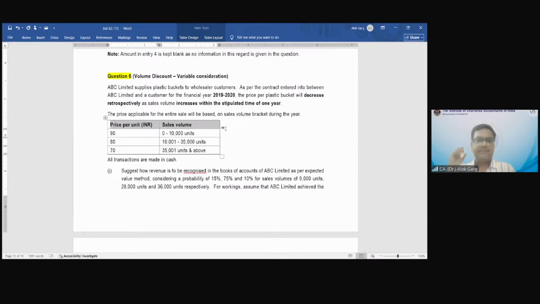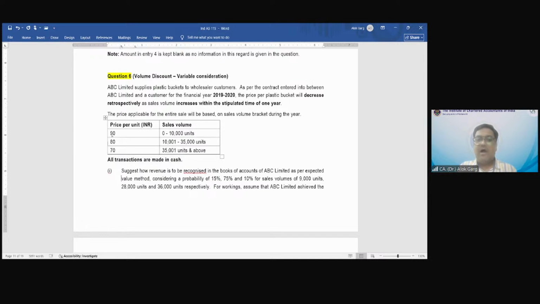But the transaction price has to be determined at the inception of the contract. And now the company has to estimate. So the company knows these are my fixed prices: 90 rupees if it is up to 10,000, 80 rupees if it crosses 10,000, 70 rupees if it crosses 35,000, right? So there is an element of uncertainty. There is an element of variability. Okay. All transactions are made in cash.